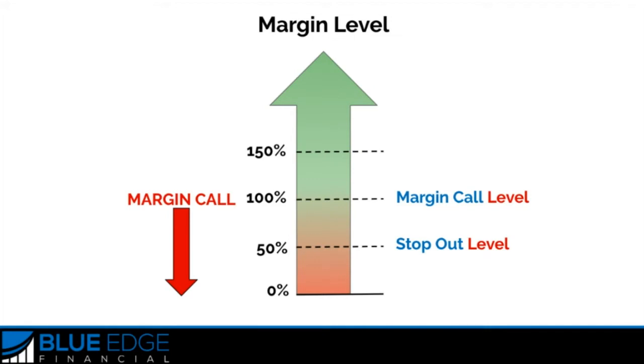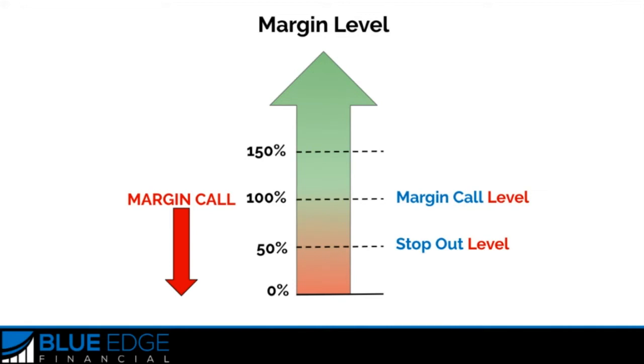Now, a lot of times traders confuse margin call level with margin call. A margin call level is simply a threshold set by your broker that will trigger a margin call. For example, the margin call level can be 100%, but a margin call is the actual event of you reaching that. This is when your broker will notify you that you've hit that level and that basically you're in danger. At this point, the account will be unable to open any new positions until the margin level increases to a level above 100%. So what happens if your margin level goes below 100%?